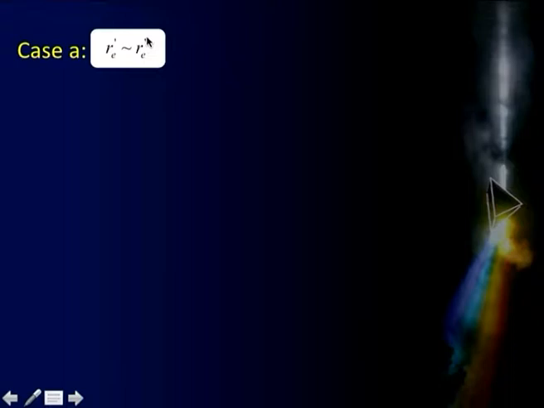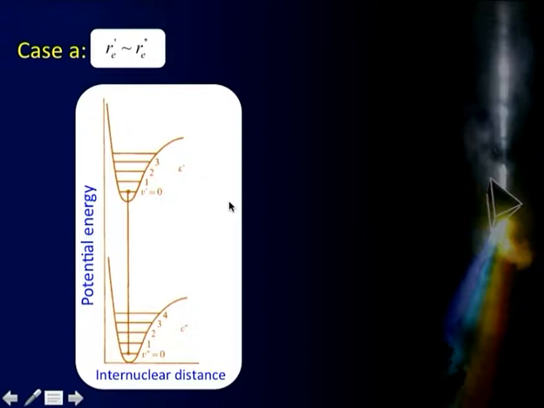The first case is when Re prime is equal to Re double prime. Re prime is the equilibrium distance in the excited state, and Re double prime happens to be that in the lower state, the ground state here. That is how the energy level diagram will look. So, this is my electronic ground state, E double prime here, and this is E prime. In the E double prime state, this is my typical internuclear distance here, and it happens to be roughly the same in the excited state.